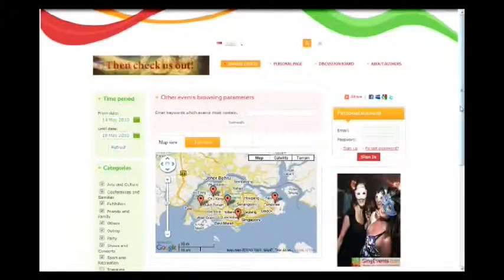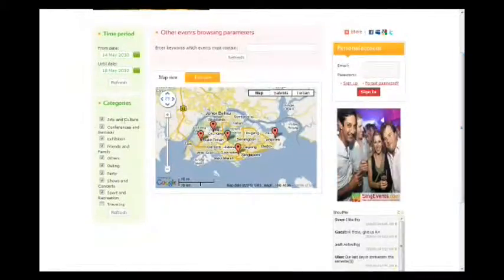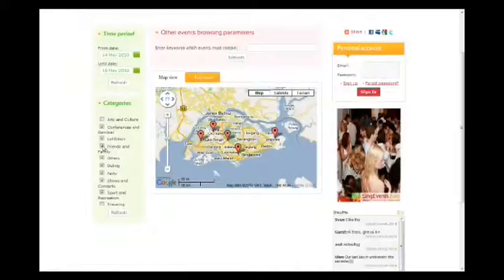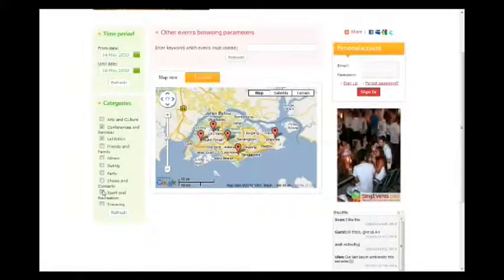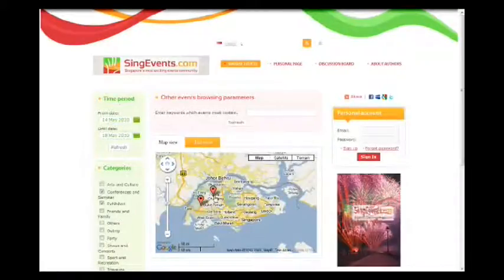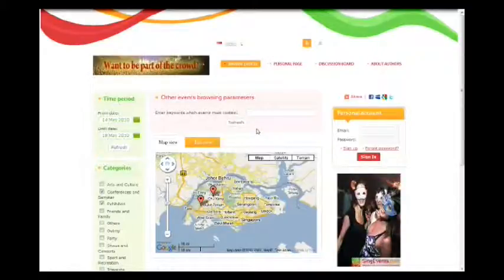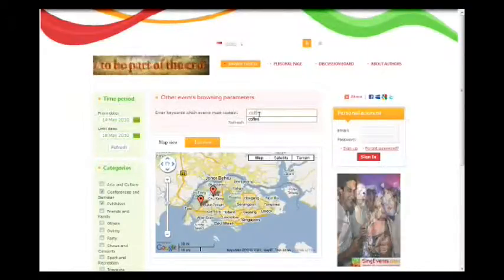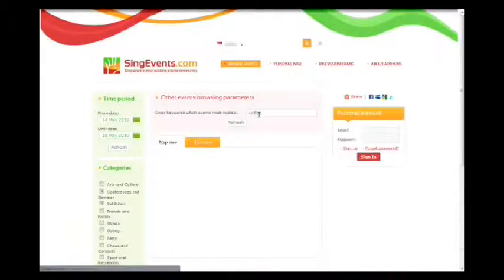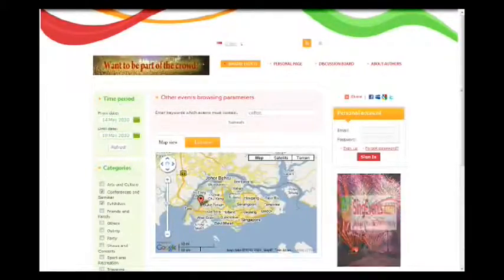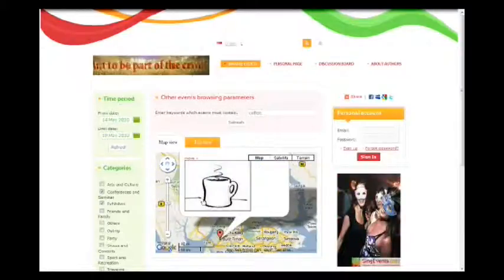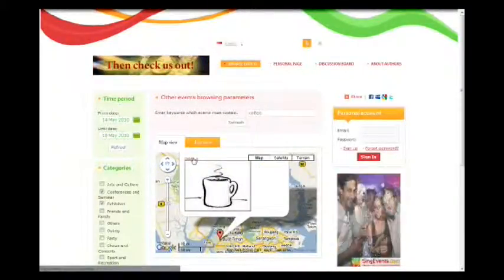But because we are interested in only certain categories, we deselect other categories. For example, we are interested in conferences and exhibitions, so we deselect the other categories and then click on refresh. As we can see, our map further shrank to only 2 events, but we are only interested in coffee events. So we search for events including the name coffee. We see that only 1 event is left, so we can click on it and go to the events page.